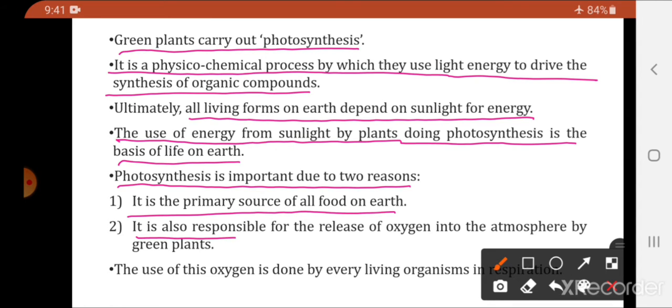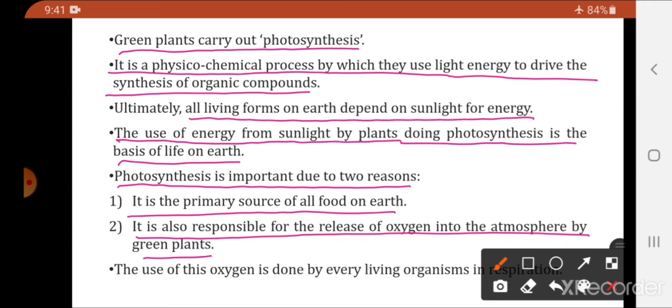It is also responsible for the release of oxygen into the atmosphere by green plants. So the second reason is, by the process of photosynthesis, oxygen will be released into the atmosphere. So these are the two main important reasons for photosynthesis. First, it is the primary source of all the food on the earth.